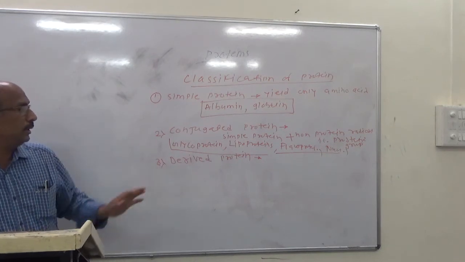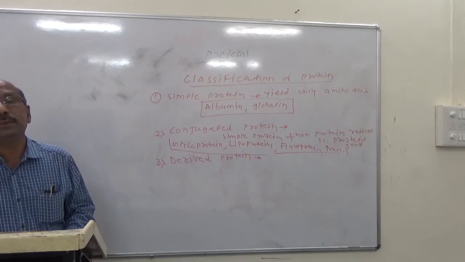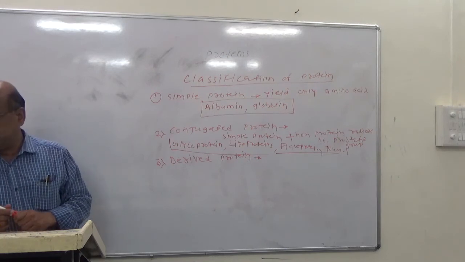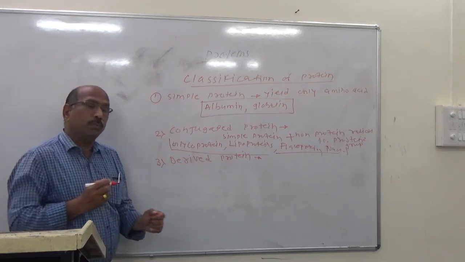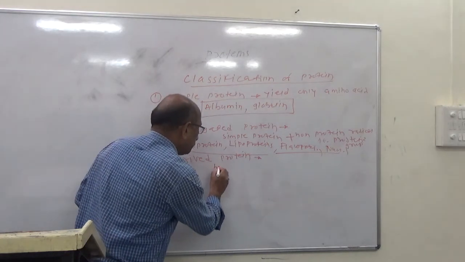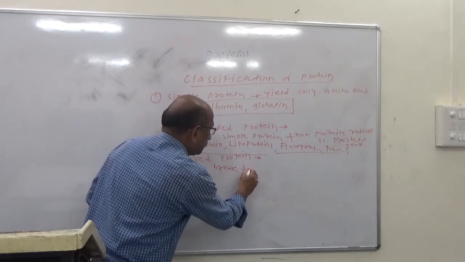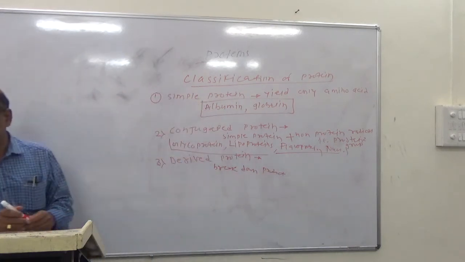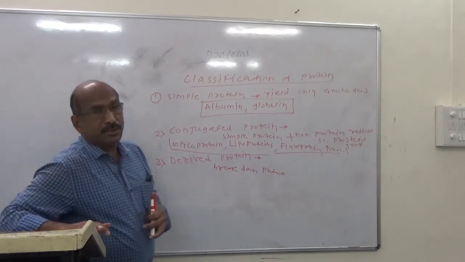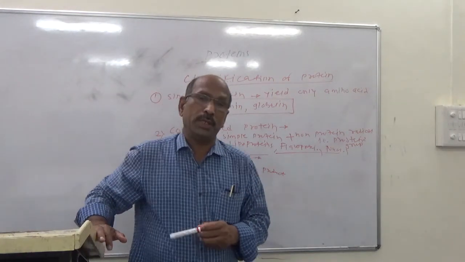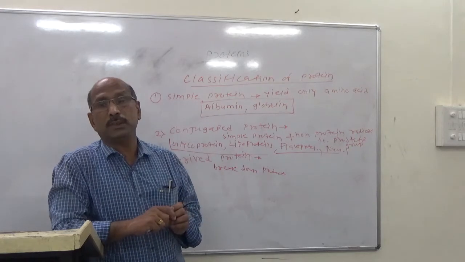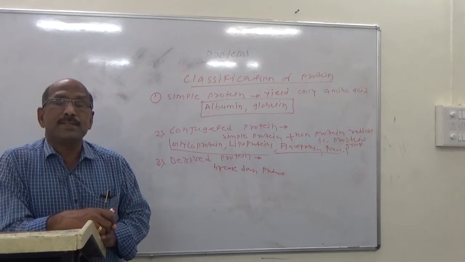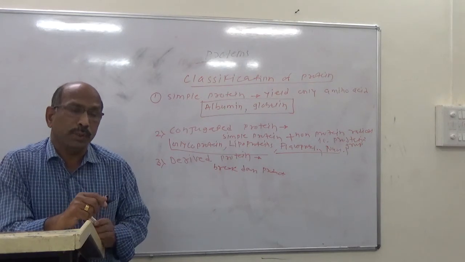And the third is the derived proteins. The derived proteins are the breakdown products of naturally occurring proteins.